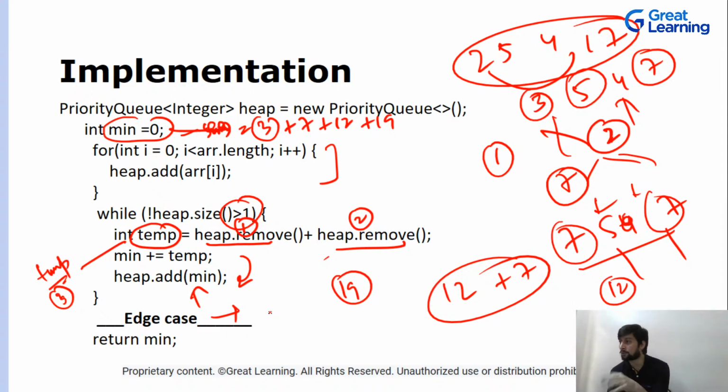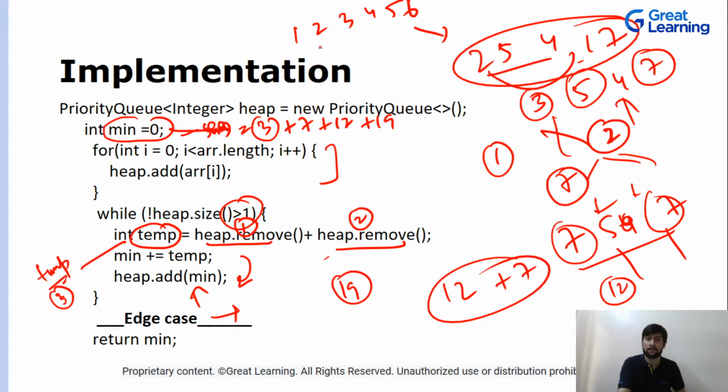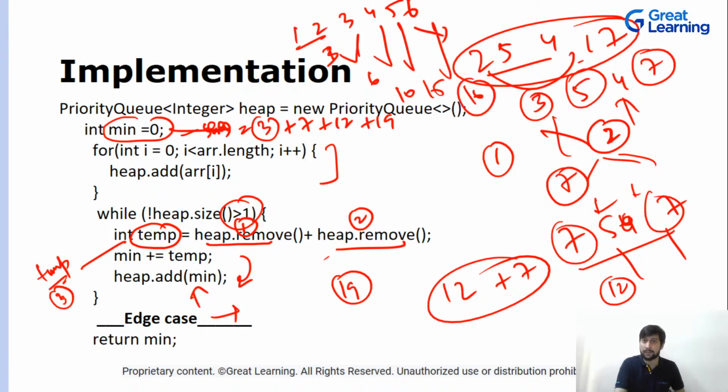No matter what you do, even if you have, in this case you had 5 elements in your array. If you had 6, so let's take an example, 1, 2, 3, 4, 5 and 6. So 2 taken out, 1 inserted, 3 inserted, 2 taken out, 1 inserted, so 6 inserted, 2 taken out, 10 inserted, 2 taken out, 15 inserted, 2 taken out, 1 inserted. So no matter what you do, what will be the edge case here?